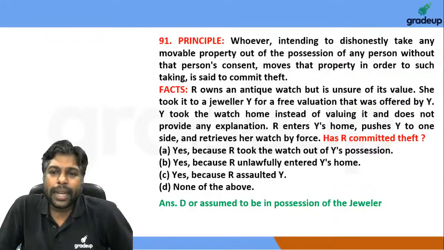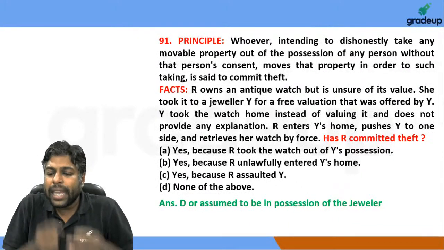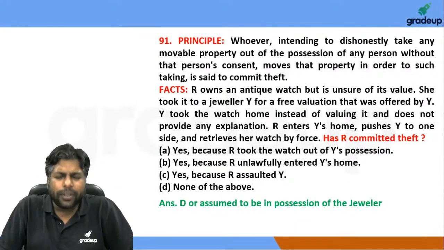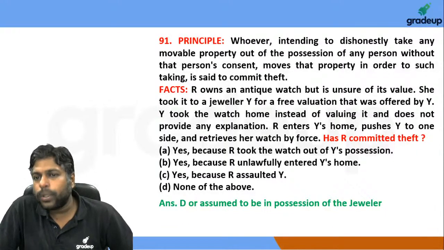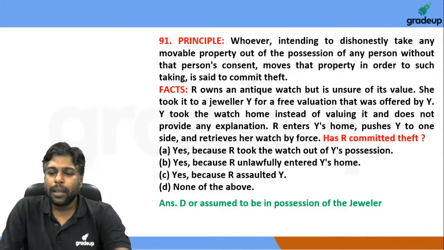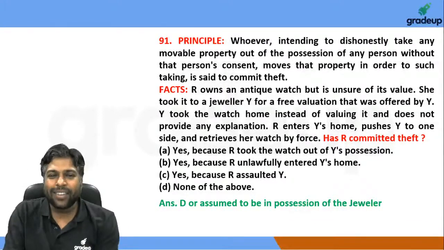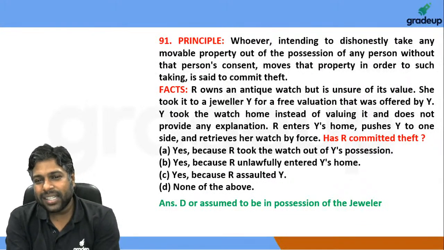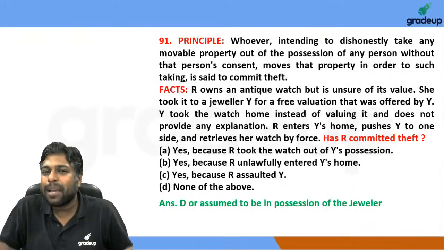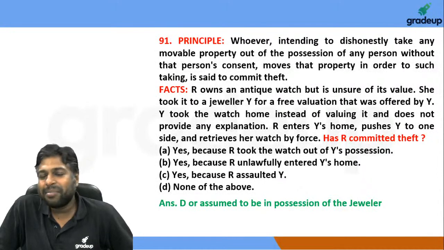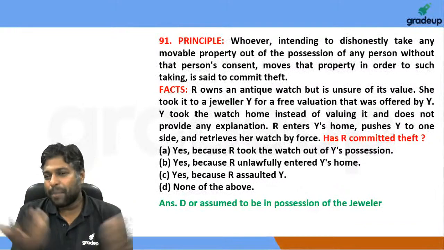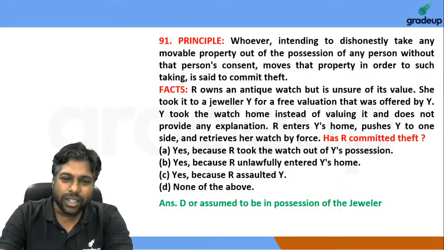I believe that since the watch was taken without any explanation, वो अपनी मर्जी से randomly अपने घर ले गया, it is very difficult to conclude that the watch was actually in the possession of the jeweler, and therefore I believe the answer should be option D. But please note, this is a pretty tricky one, and sometimes it just depends on the examiner's perspective and what the examiner is thinking. तो अगर वो कहें कि नहीं explanation की ज़रूरत नहीं थी, वो assumed था, understood था, तो they might possibly change the answer.